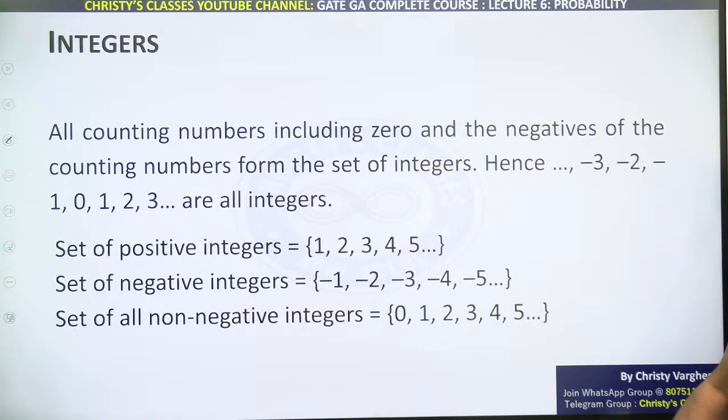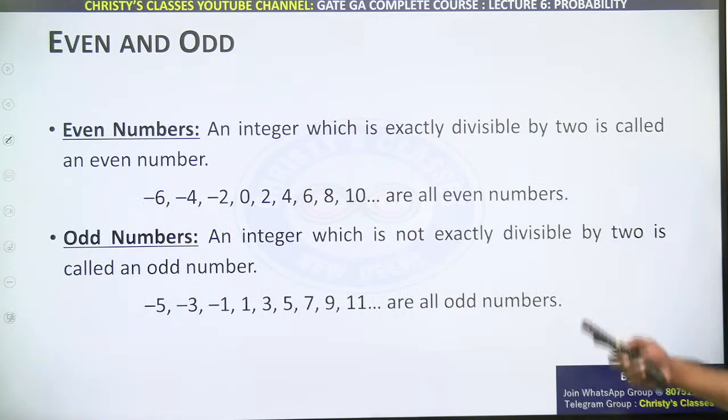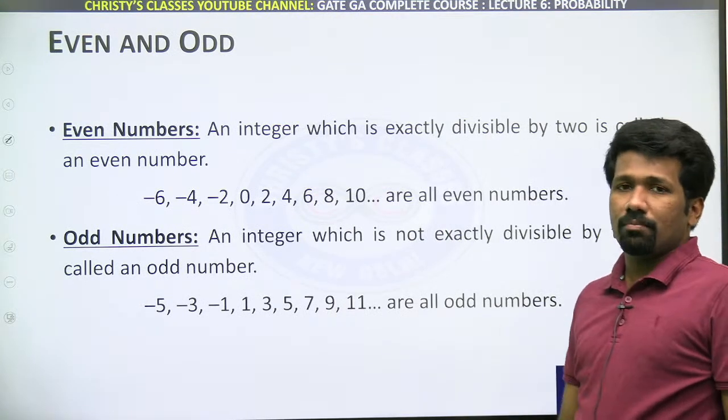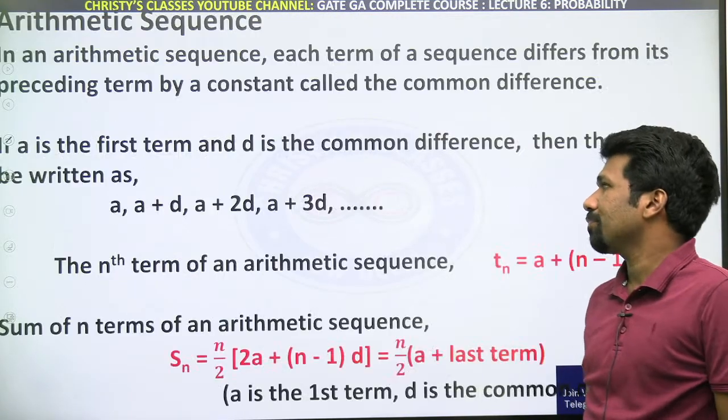So keep that in mind. Even number, odd number can be negative or positive. But an even natural number or an odd natural number can only be positive.